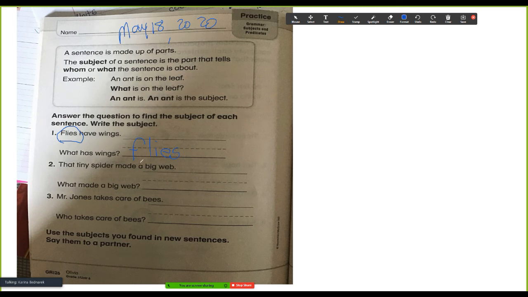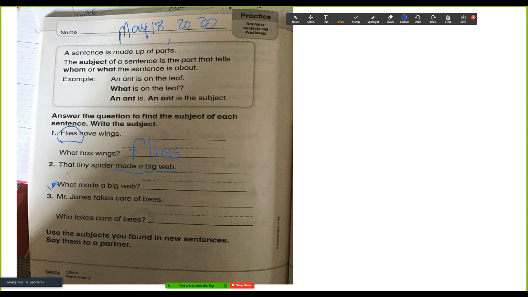That tiny spider made a big web. Sorry, let me reread that again. Sometimes when I make mistakes reading, you need to go back and correct it. That's what you're supposed to do as well. That tiny spider made a big web. What made a big web? I'm going to underline it, and then look at the beginning of the sentence.